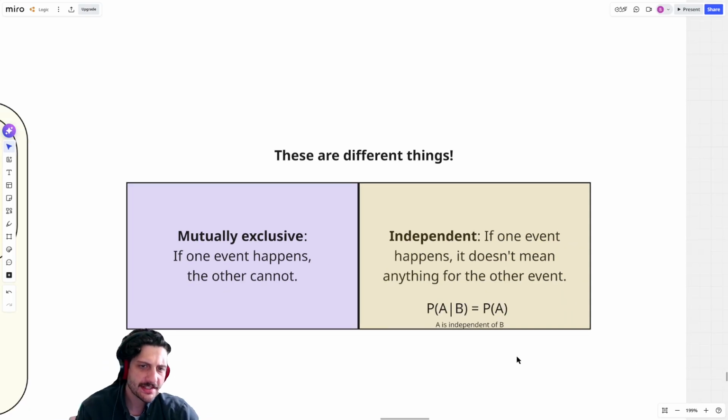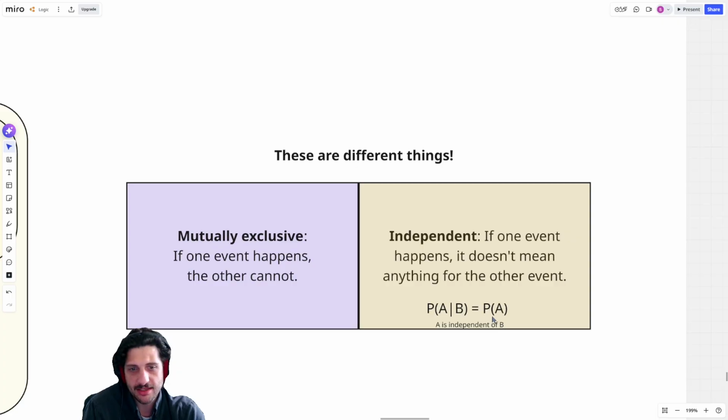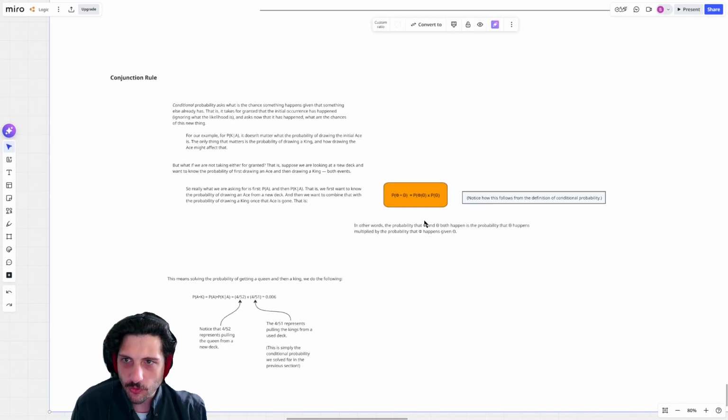So when we say that something is independent, what we mean is that getting this new information doesn't change our confidence in A. The likelihood that A is true, given that we know B is true, is just the same thing as the likelihood that A is true. This is what we mean by independence. Of course, this isn't true for everything. So let's look at our final rule for this week.